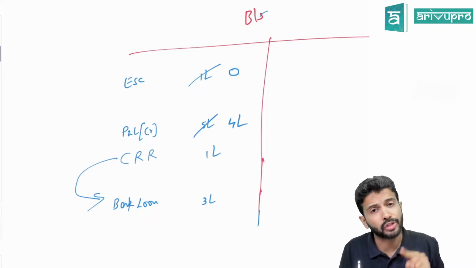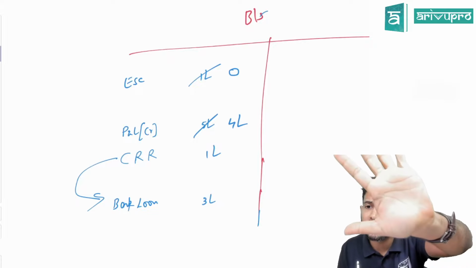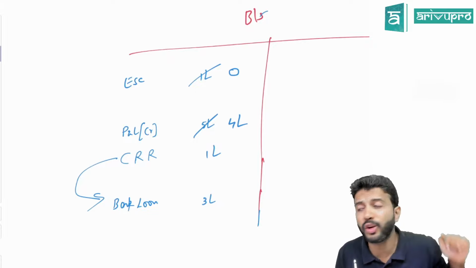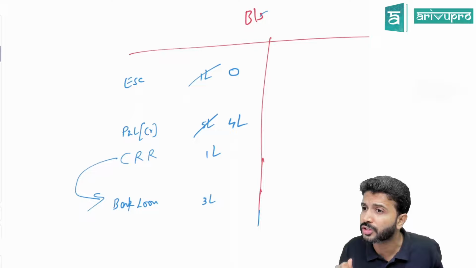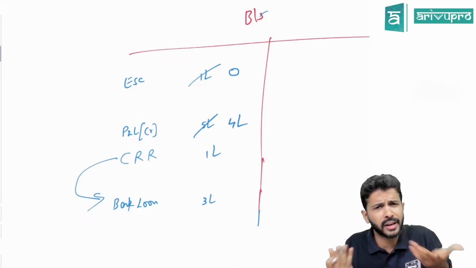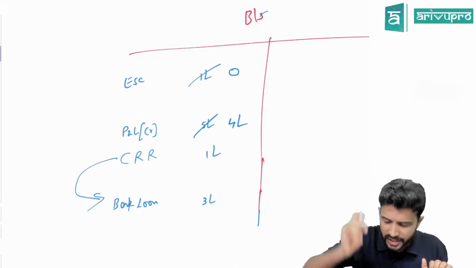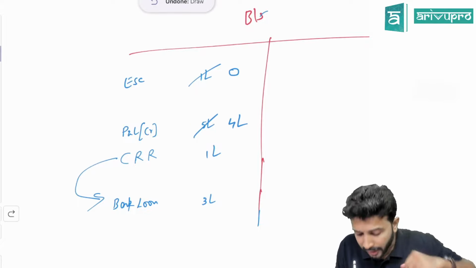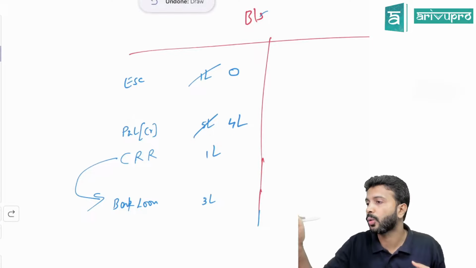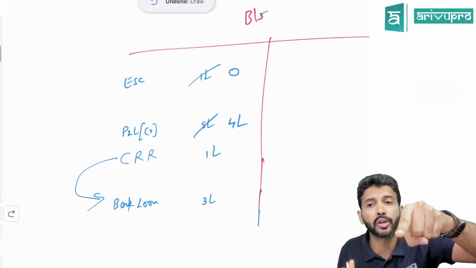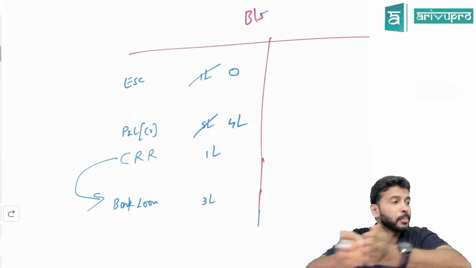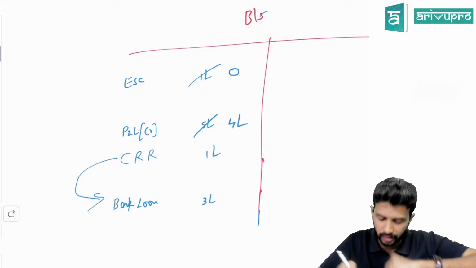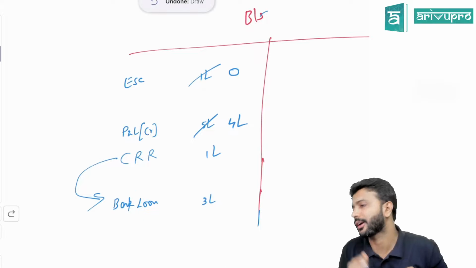If the CRR was not there, what would have been your P&L balance? 5 lakh. How much dividend could you have given to shareholders if CRR was not there? 5 lakh, because from P&L you can give dividend. If the CRR was not there, the company would have distributed a dividend of 5 lakh. But now how much is there in P&L? Only 4. Now how much dividend can be paid to the shareholders? That means how much money got blocked in a way? 1. So that's how outsiders' interest gets protected.